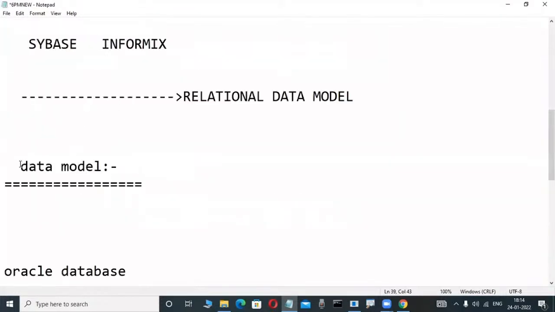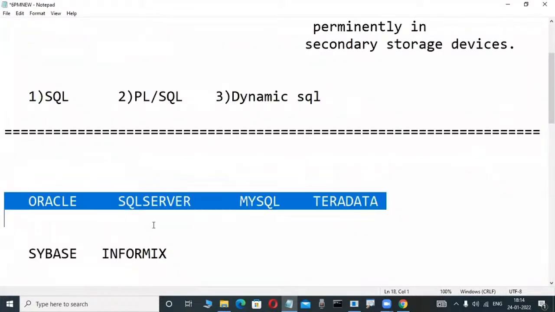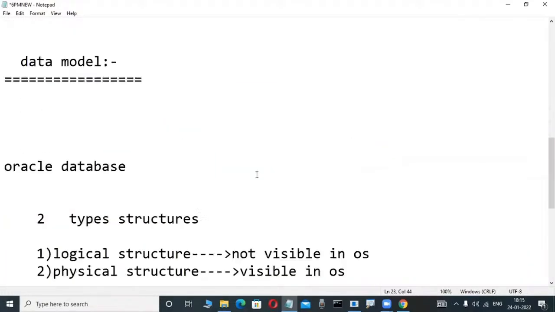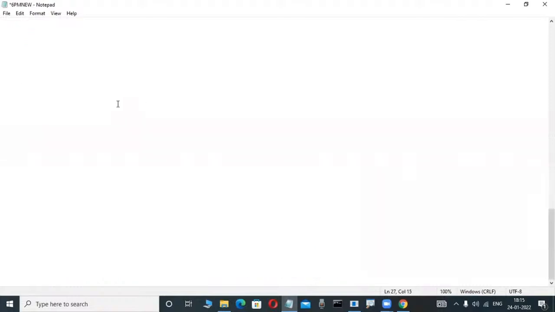Now observe here. What is a data model? First observe. All these products are implemented based on which concept? The relational data model, from 1970 onwards. This was a new model, and one person introduced it. I will tell you, but before that, what does data model mean? It is easy. Does anybody have an idea?